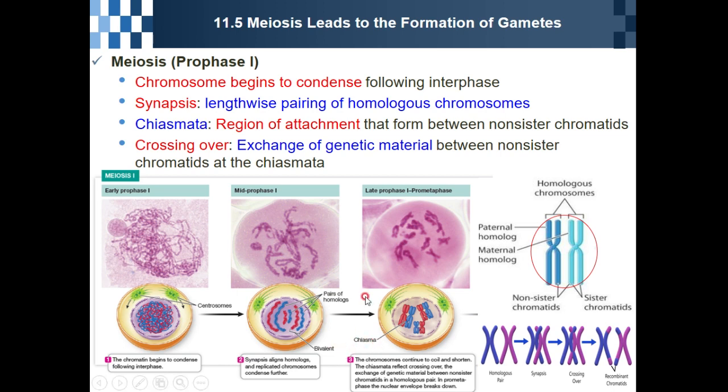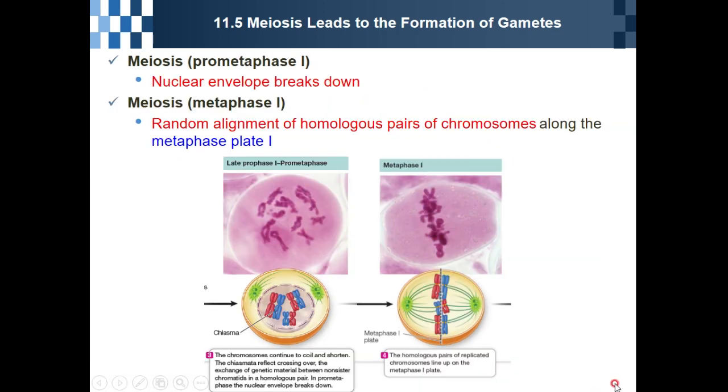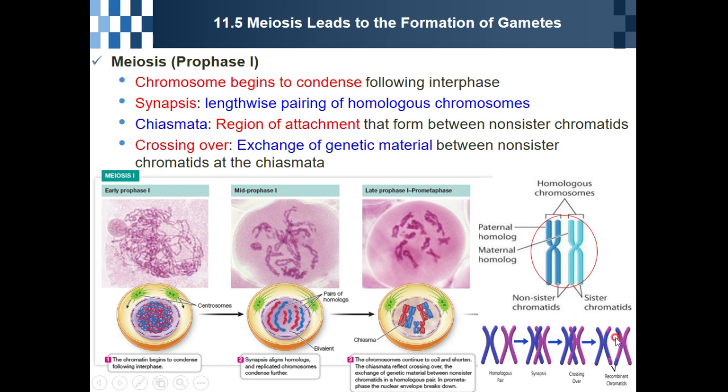After that, usually in prophase 1, crossing over happens, so they make recombinant chromatids. Crossing over is the exchange of genetic material between non-sister chromatids at the chiasmata. This happens during prophase 1.